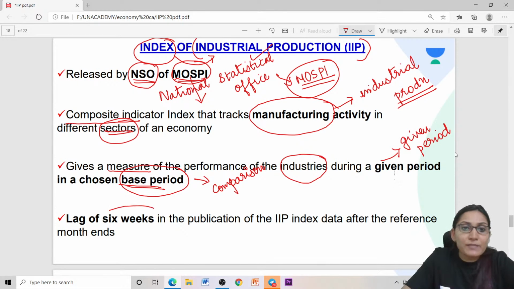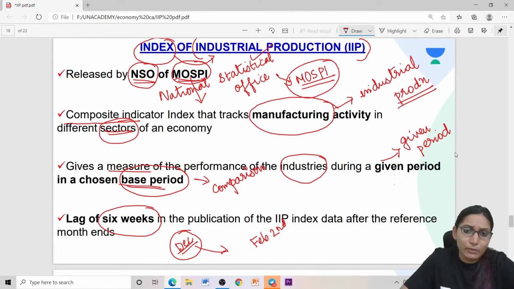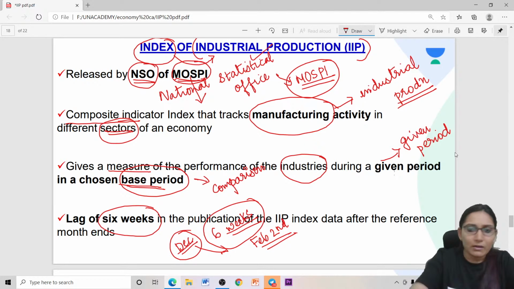Now, a lag of 6 weeks is there in the publication of IIP data after the reference month ends. That means, for example, now we are in the month of December. The December data of the IIP will be published only in the second week of February. There is a delay or a lag of 6 weeks. This is for compilation, comparison, etc.